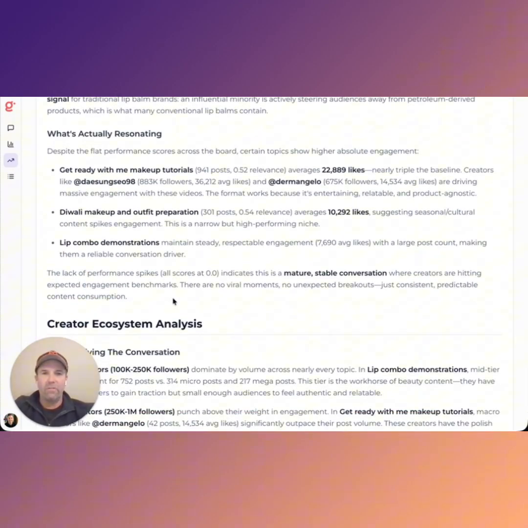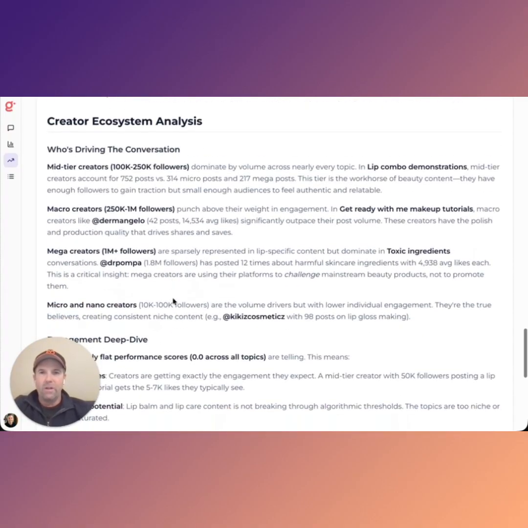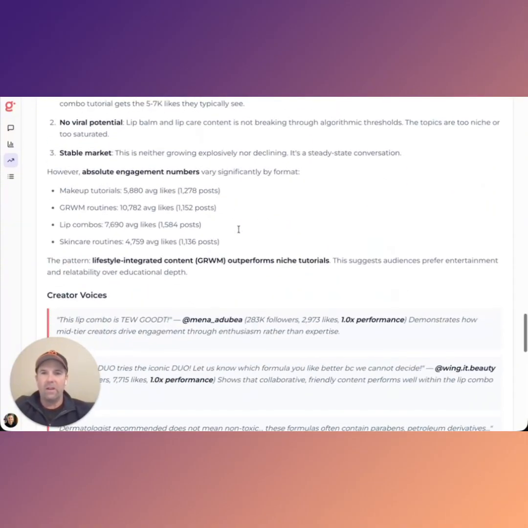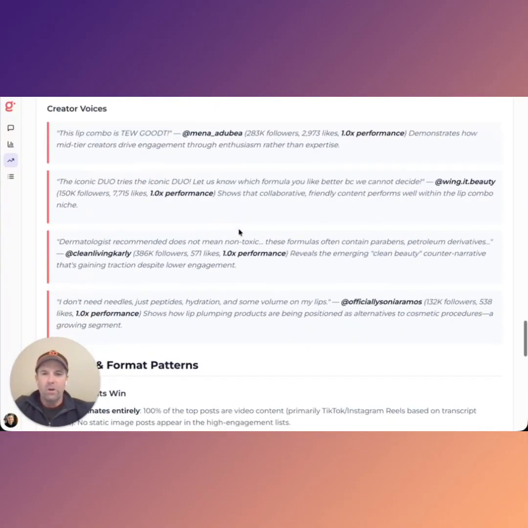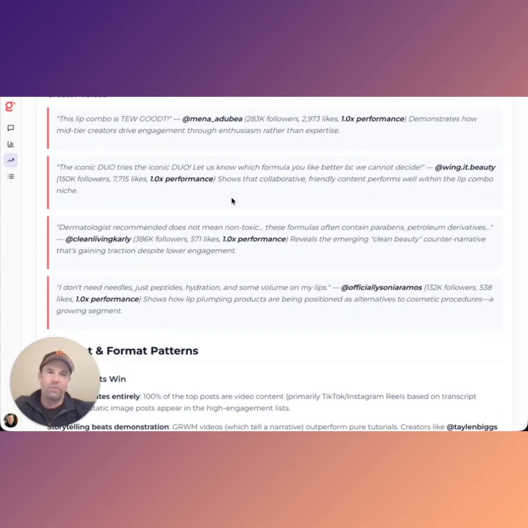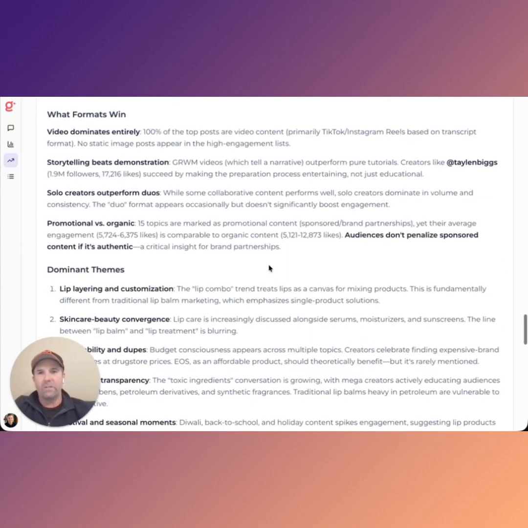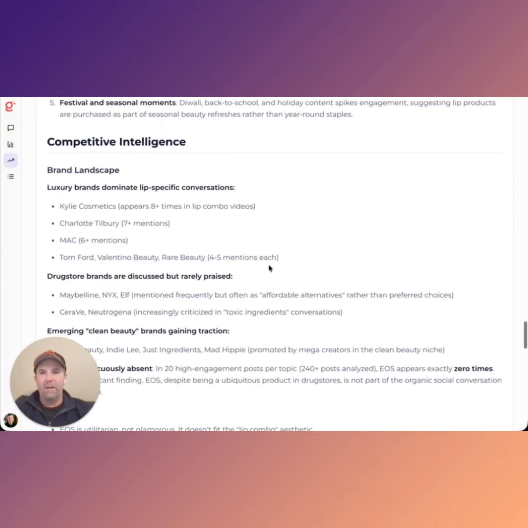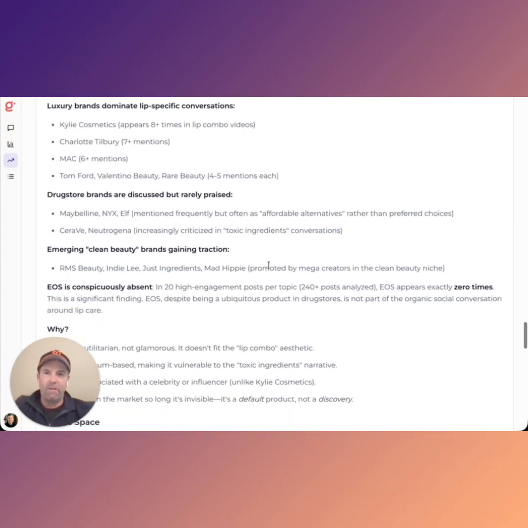It's showing what's actually resonating with users based on correlating subject matter with engagement rate, telling you who's driving the conversation, whether it's mid-tier, macro, mega creators, and what key things are driving engagement. It gives you some core samples of quotes from actual transcripts and video content. And then it gives you a sense of what the content and format patterns are that are driving this engagement. Finally, it gives you a competitive landscape of everything happening.